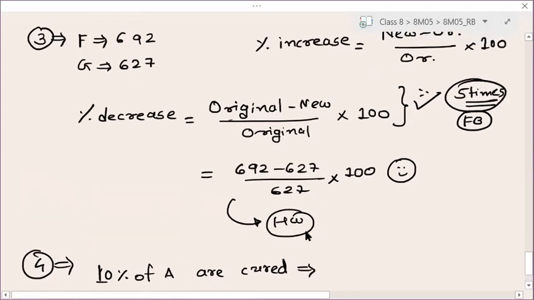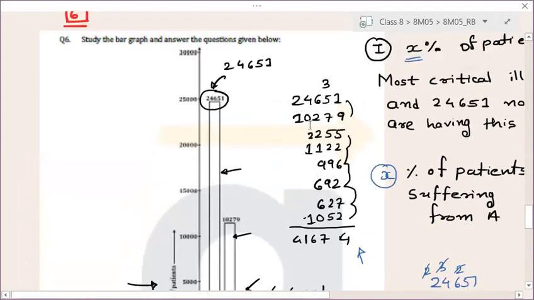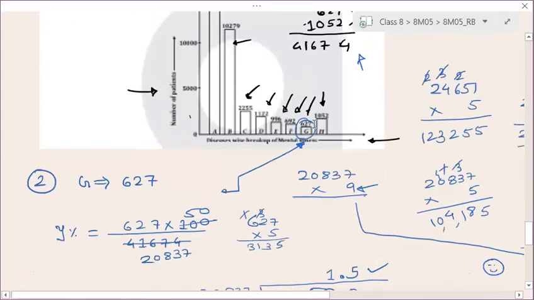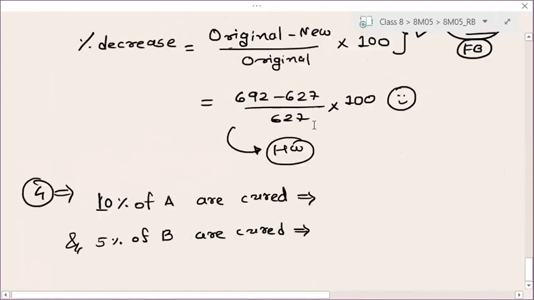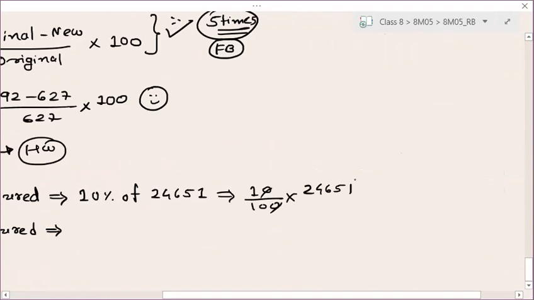Now, so how much is your 10% of A? Tell me. In A there are 24651. So if I am taking 10% of 24651, tell me, what will be its 10%? How can you find 10%? 10 by 100 into 24651. 0, 0 will get cancelled out. 24651 by 10.